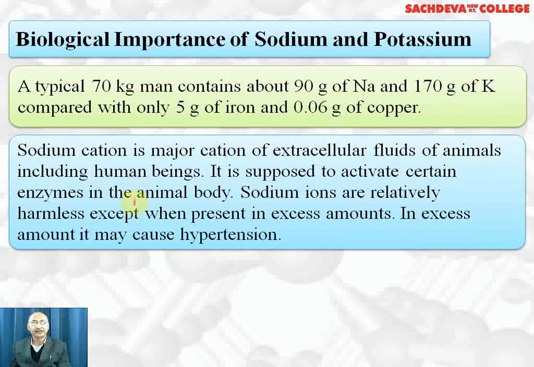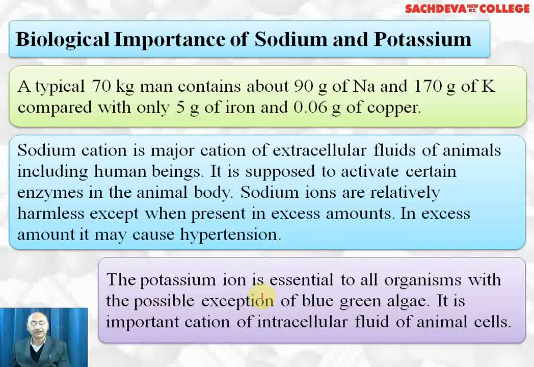It is supposed to activate certain enzymes in the animal body. Sodium ions are relatively harmless except when present in excess amounts. In excess amounts, they cause hypertension, that is, increase in blood pressure. That is the reason that patients who have high blood pressure are advised not to take common salt or to take a minimum quantity of common salt.